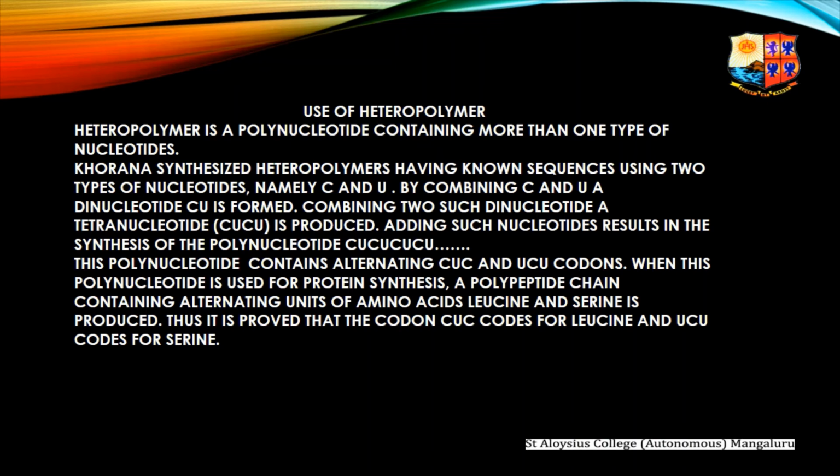Adding such nucleotides results in the synthesis of the polynucleotide CUCU, and so on. This polynucleotide contains alternating CUC and UCU codons. When this polynucleotide is used for protein synthesis, a polypeptide chain containing alternating units of the amino acids leucine and serine is produced. Thus, it is proved that the codon CUC codes for leucine and UCU codes for serine.